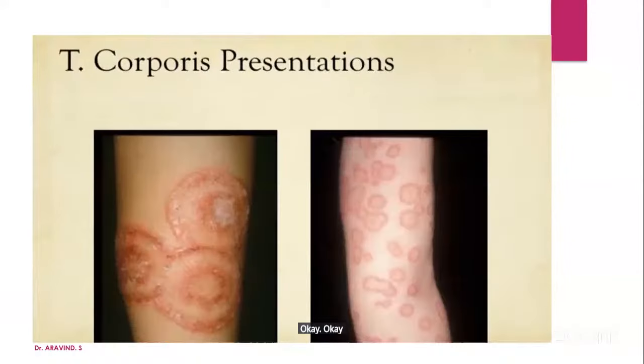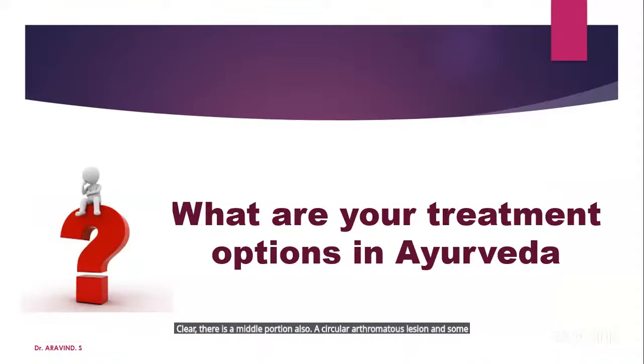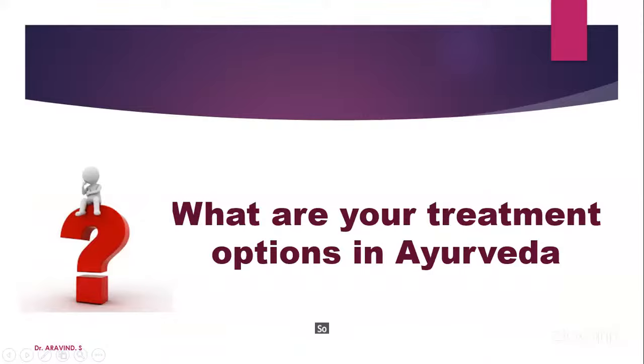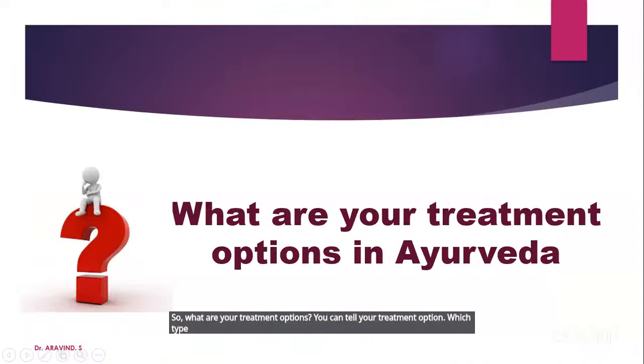Okay, here also we can see. Clear? There is a middle portion also. A circular erythematous lesion and somewhat middle portion also there is. So, what are your treatment options? You can tell your treatment option. Which type of lesion is it?